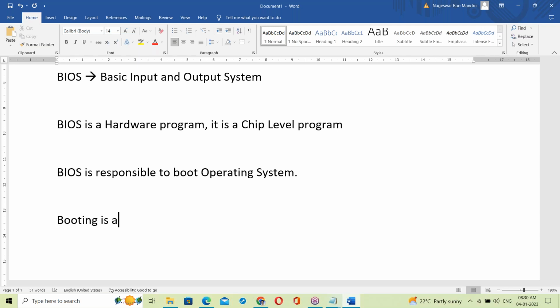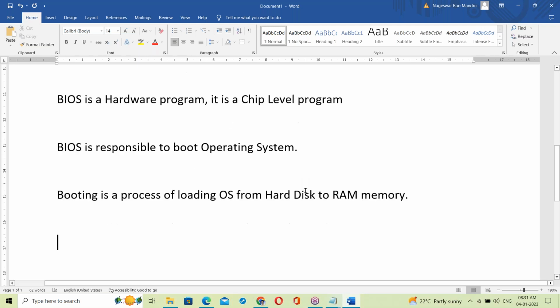Booting is a process of loading OS from hard disk to RAM memory.